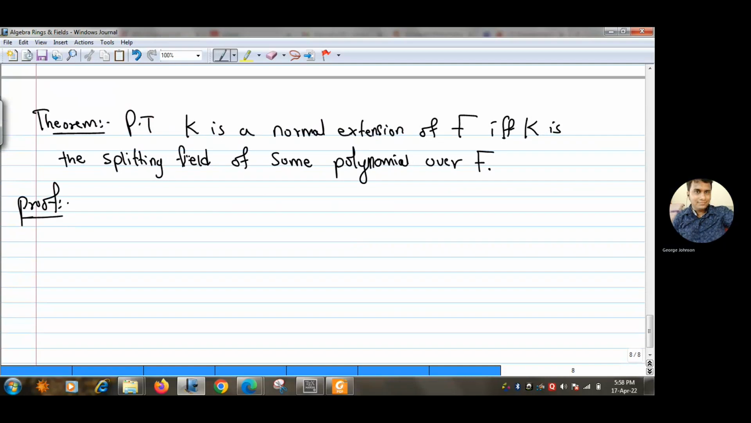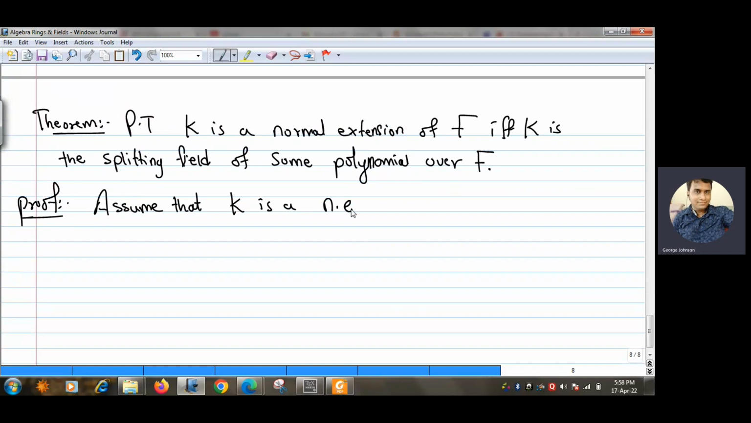Start with the proof. We'll first assume that K is a normal extension of F, and then we'll show that K is a splitting field of some polynomial over F. That is, we will construct some polynomial whose splitting field is this normal extension. Okay, so assume that capital K is a normal extension of capital F. Now we will construct a polynomial whose splitting field is this K.